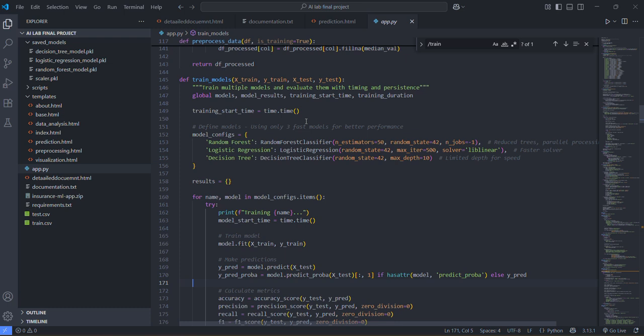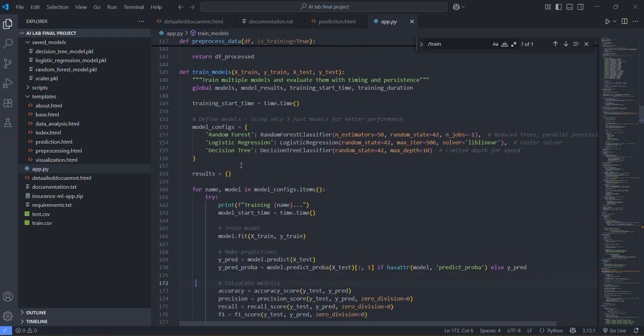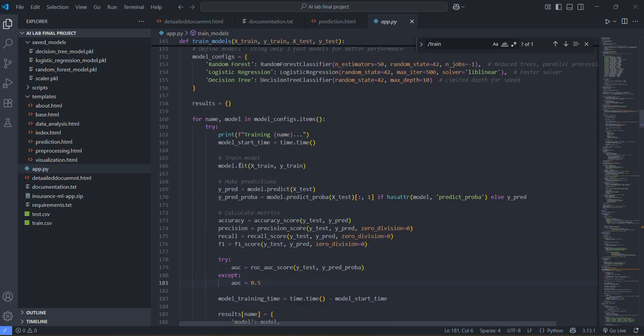Then we are going to train the model, where we have added our three models: random forest classifier, logistic regression, and decision tree. Here we are iterating through the model config dictionary, training the model, and getting the accuracy by predicting from the X test.